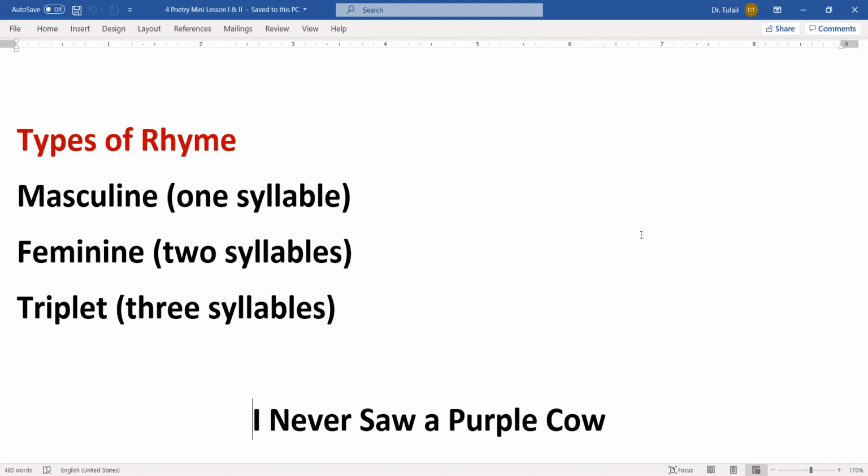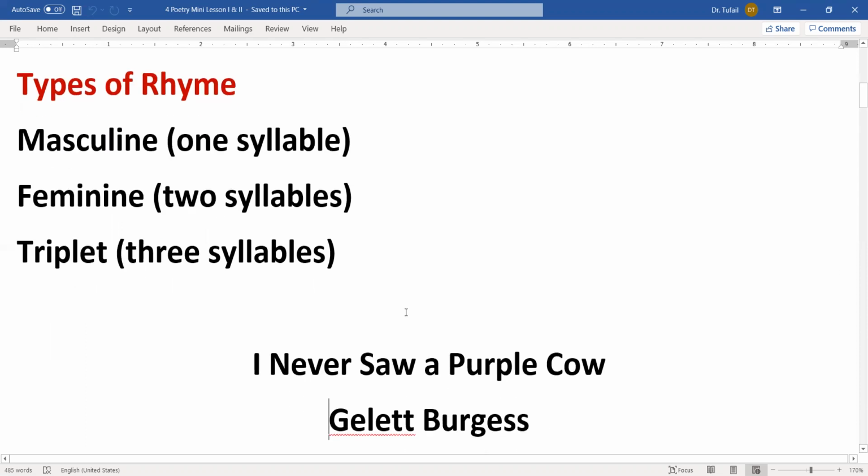You say sit and hit, that would be masculine. In a feminine, we have two syllables, like duty, beauty. A triplet rhyme has three syllables. If three syllables have the same sound, then this is called a triplet.